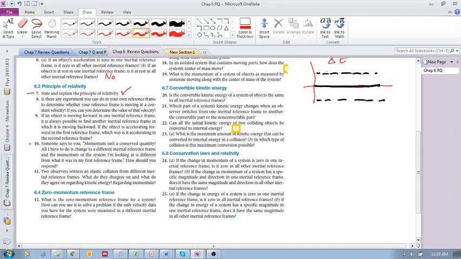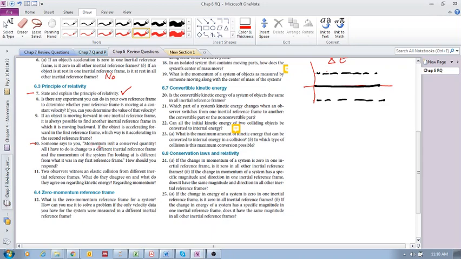Okay, let's look at 10. Someone says to you, momentum isn't a conserved quantity. All I have to do is change to a different inertial reference frame, and the momentum of the system I'm looking at is different from what it was in my first reference frame. How should you respond? Okay, so see if you can answer this question. Try to write something down, try to formulate something in your head.